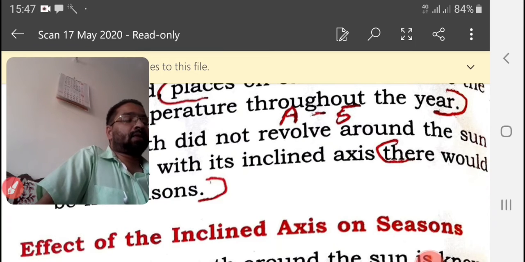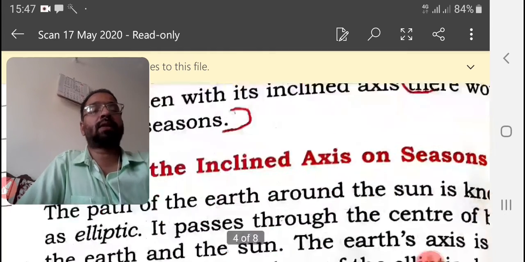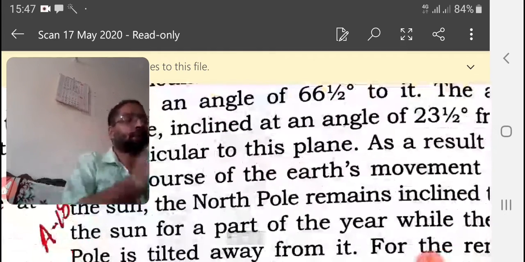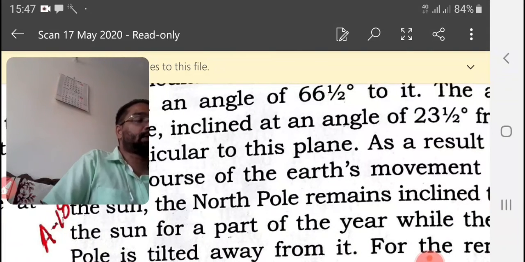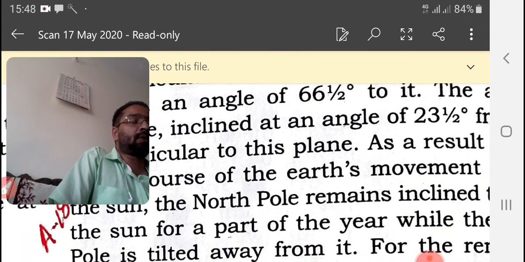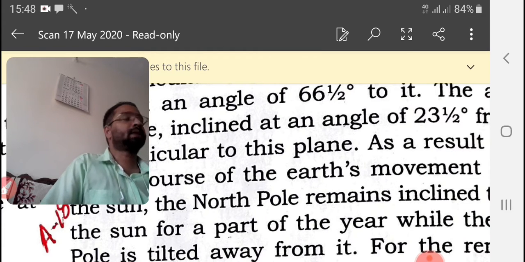The earth's axis is not perpendicular to the plane of the ecliptic, but it is tilted at an angle of 66.5 degrees to it. The axis is therefore inclined at an angle of 23.5 degrees. That we already said. In the course of the earth's movement around the sun, the north pole remains inclined towards the sun for part of the year, while the south pole is tilted away from it. For the remaining part of the year, the situation is reversed.